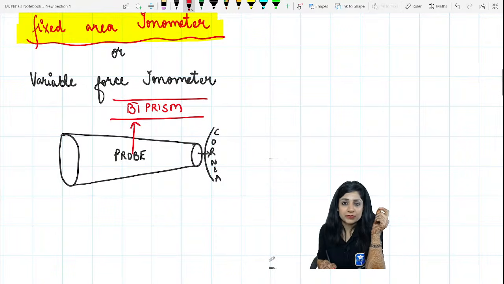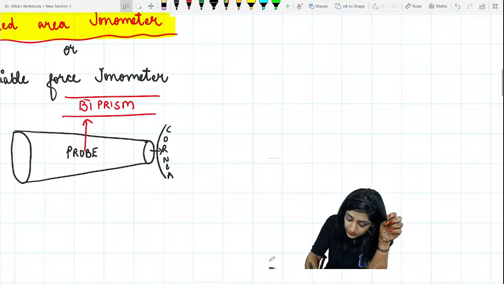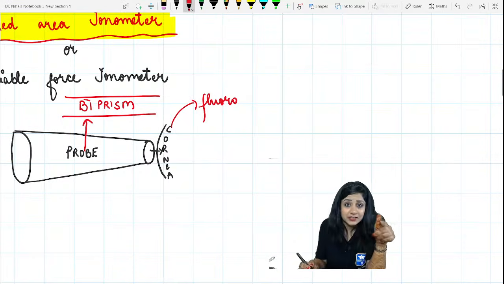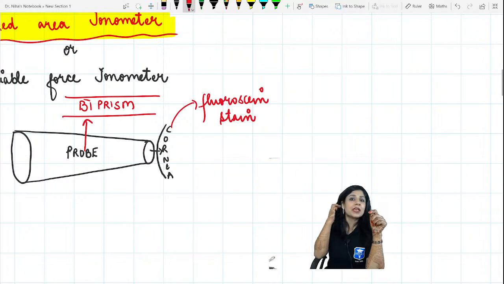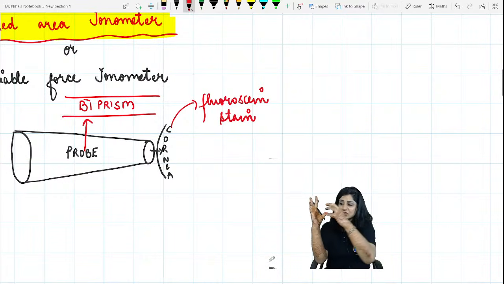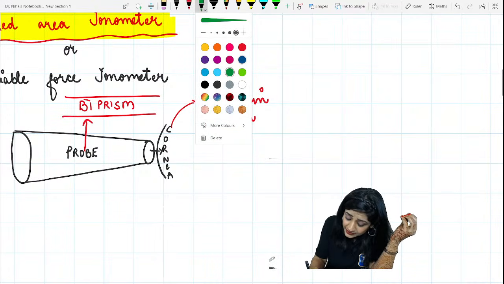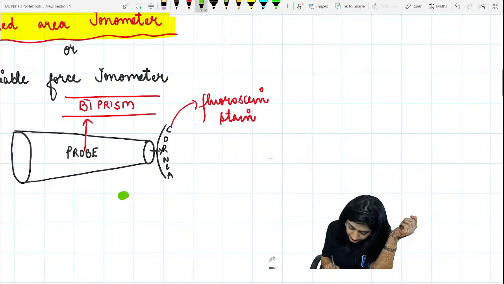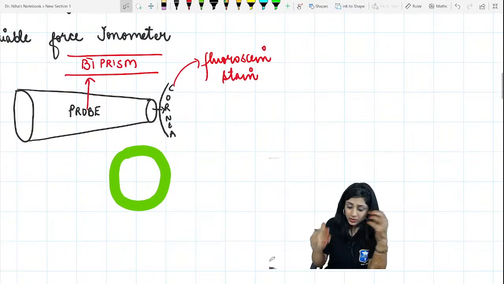And here we are using the fluorescein stain, for staining of the cornea. This round probe touches the cornea, which is why we get a round circle of contact.